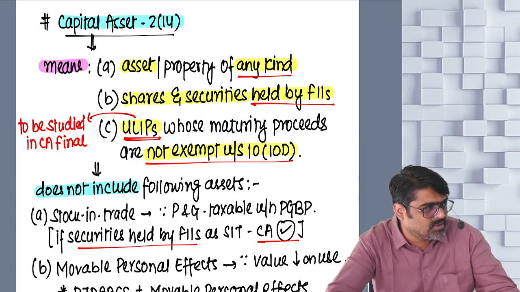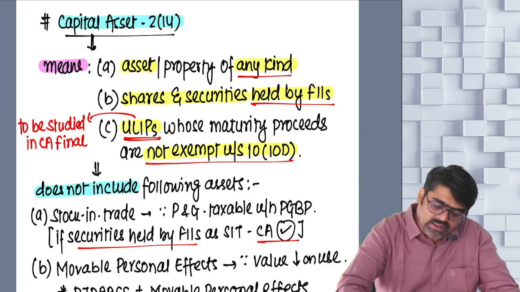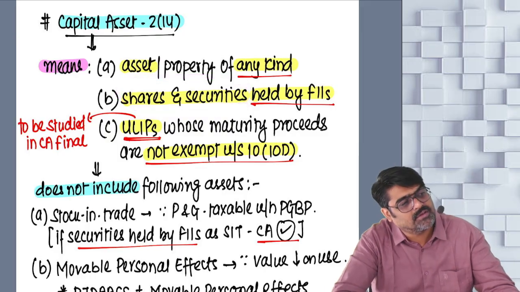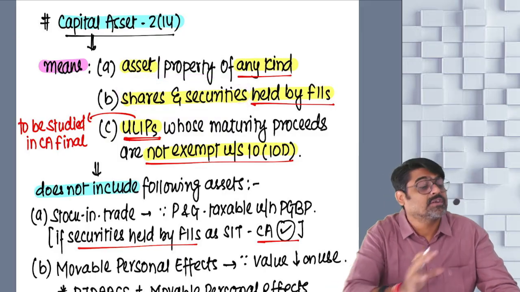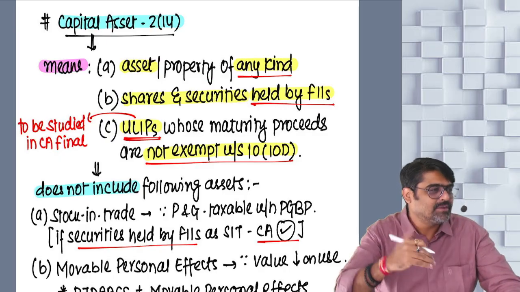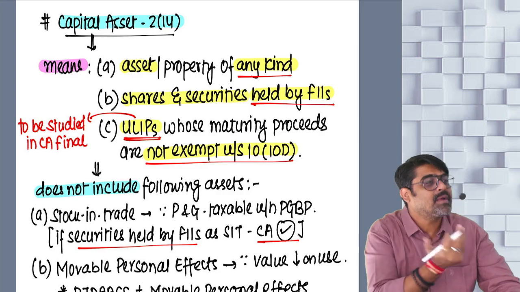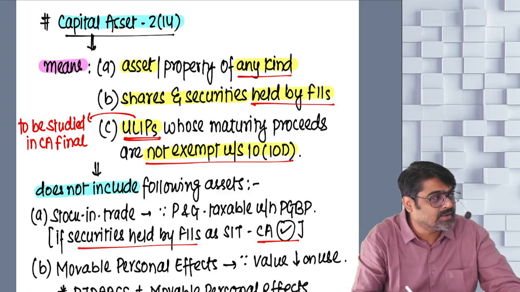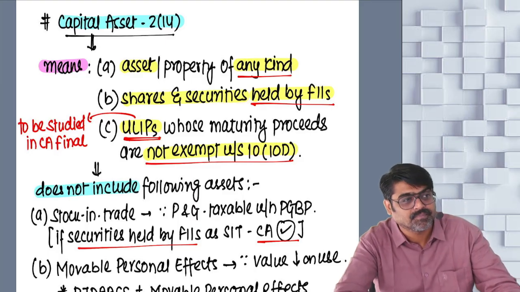PGBP income. Simple, no? So if they sell the shares and securities of any Indian company, they will sell, they will buy, what type of income will arise? PGBP income.